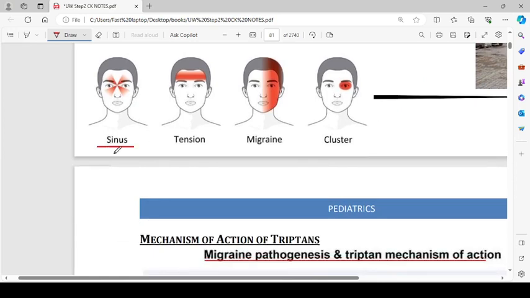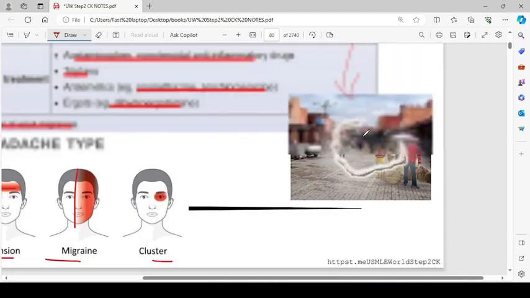So there are different types of headache. This one is called as sinus headache. This is tension headache associated with some sort of stress. This is migraine, but in children it is bifrontal, and this is cluster headache. And this is a picture of aura.